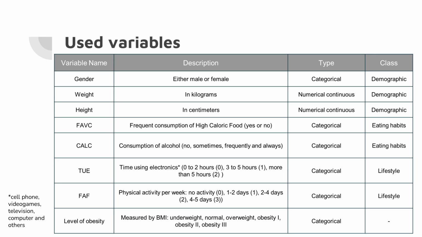From the original dataset of 17 variables, we are only using 8 to test our hypothesis: gender, weight, height, frequent consumption of high caloric food, consumption of alcohol, time using electronics, physical activity per week, and level of obesity. In case more detail about the original variables is required, there is a link in the description of this video.